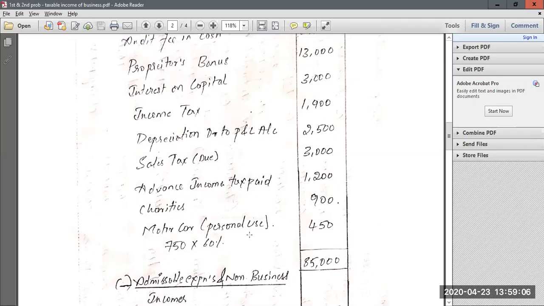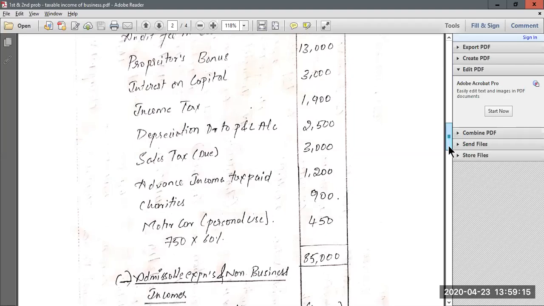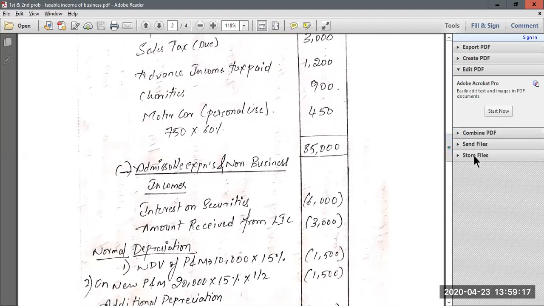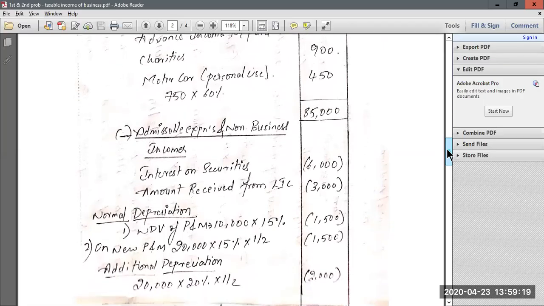And motor car, I told you 60% is used for personal use. So out of 750, 60%, if we calculate, 450 will be for personal use, so that has to be added back. Then again we will be getting a total of 85,000. Now again, I told you on the credit side we have to deduct certain non-business incomes. One is interest on security and the amount received from LIC. So both are income from other sources. It is not related to business income, so we have to deduct from net profit.